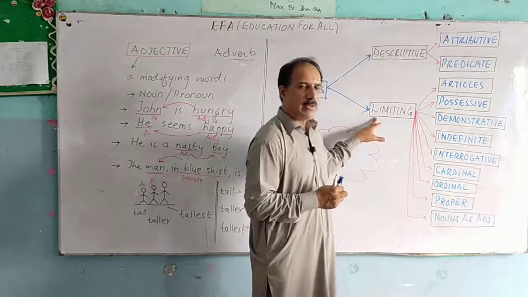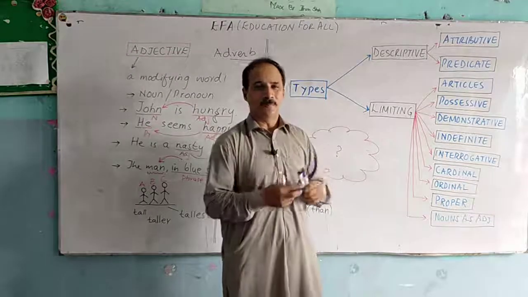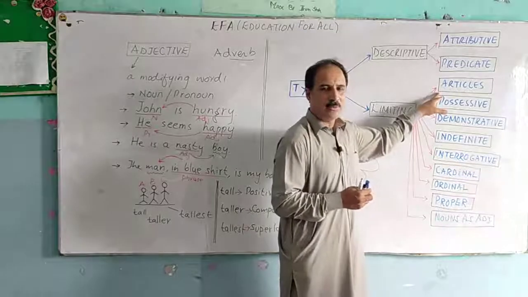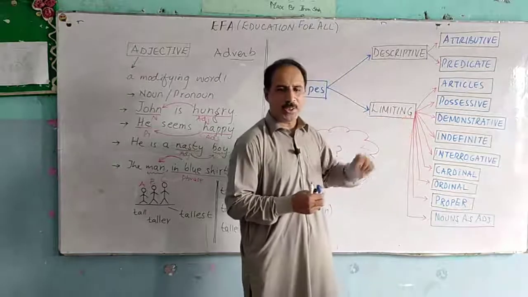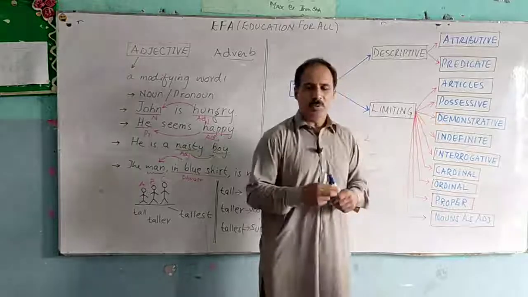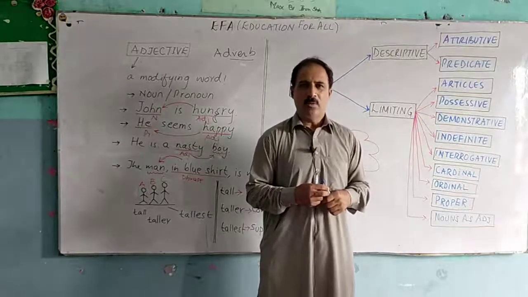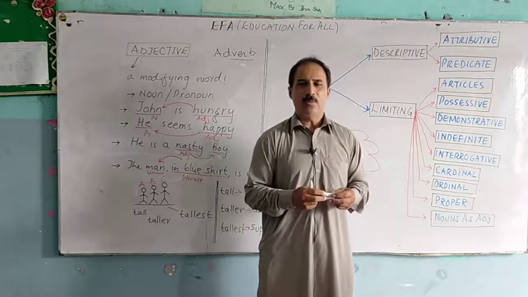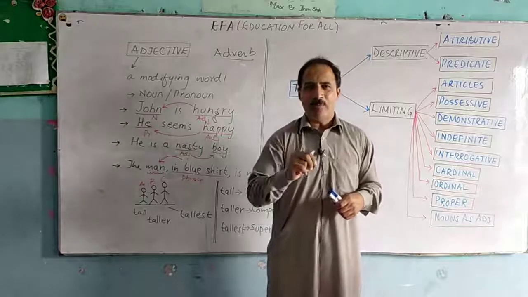Limiting adjectives are those which limit the noun or pronoun in some way. For example, articles, definite articles, indefinite articles can be used as adjectives. Possessive, you know, is one of the cases of personal pronouns, possessive adjective. For example, this is my book.